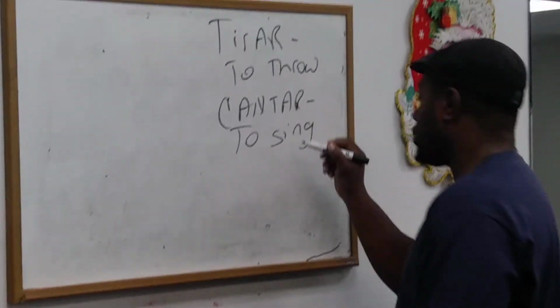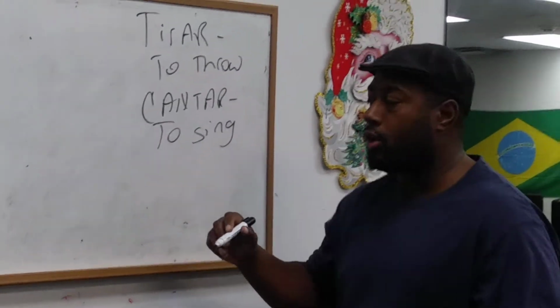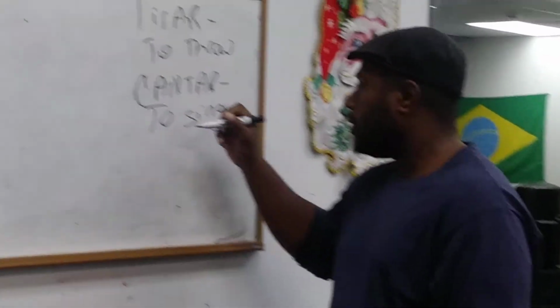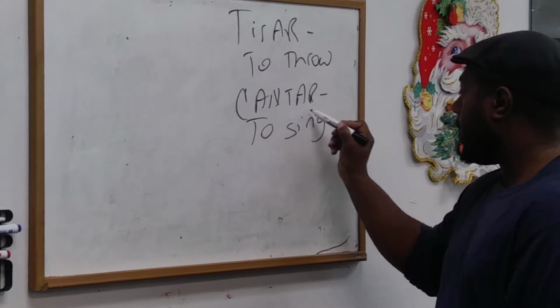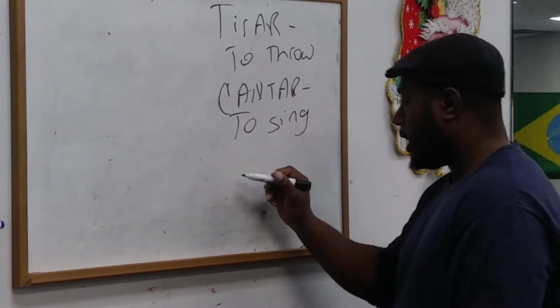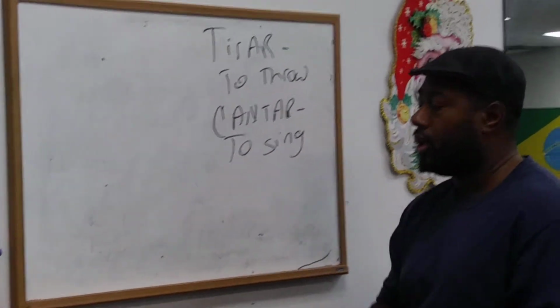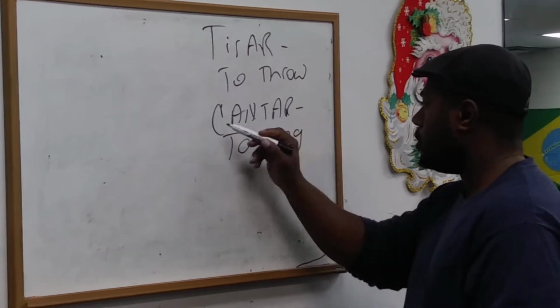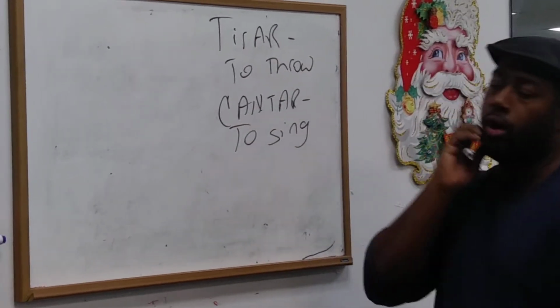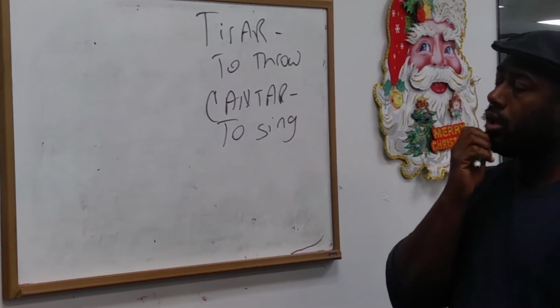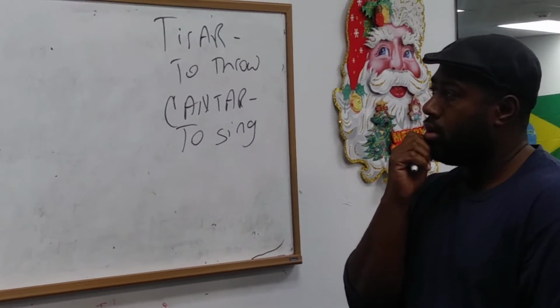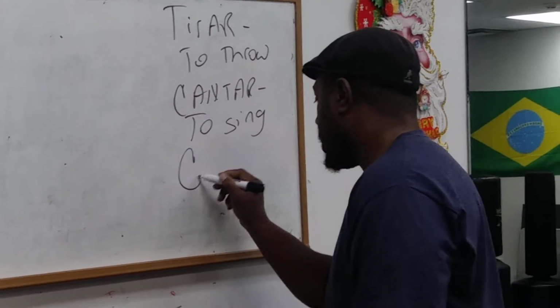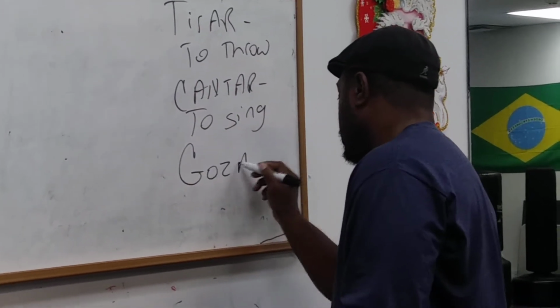There was a very famous song by a man named Hector Lavoe from Puerto Rico. He has a song, Yo soy el cantante. Well, cantar is to sing, and cantante is the singer. But I'm digressing. Just so you know, cantar is to sing, and we're going to take one more AR verb. We're going to take gozar. Gozar means to enjoy yourself.